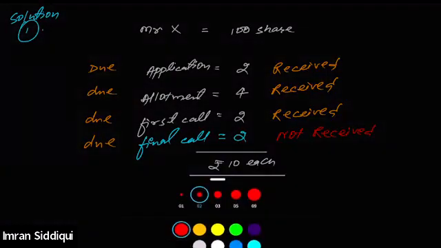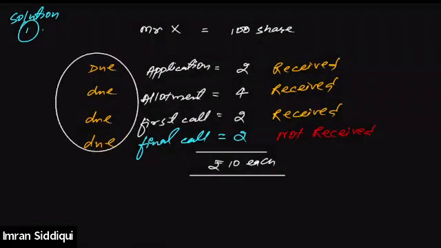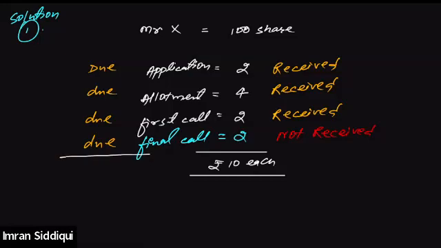Okay. So because all the calls were made due, the company asked him to pay all the installments. The company asked for the application, allotment, first and final call. That means the total amount called up by the company, the total called up value of the shares, will be 10 rupees, right? Called up value is how much? 10 rupees.